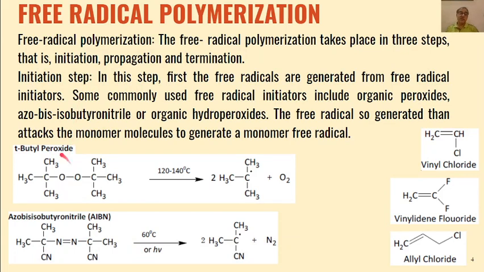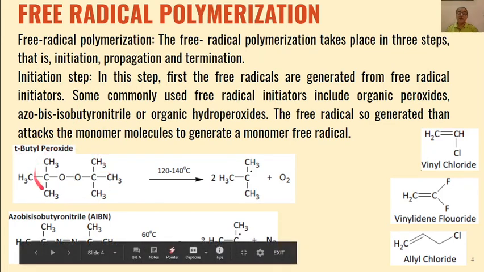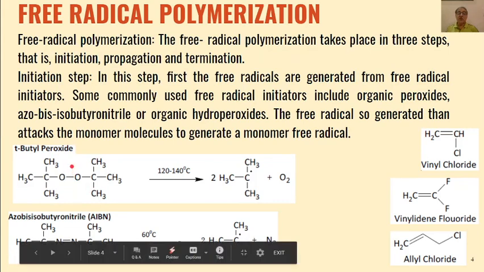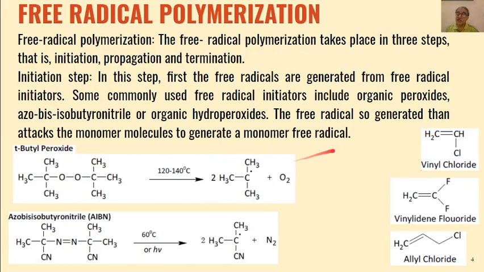For example, this is tertiary butyl peroxide, and we know this oxygen-oxygen bond is a very weak bond. This will break homolytically to give us these types of free radicals, and these free radicals will add to the carbon-carbon double bond of the monomer to generate another free radical.